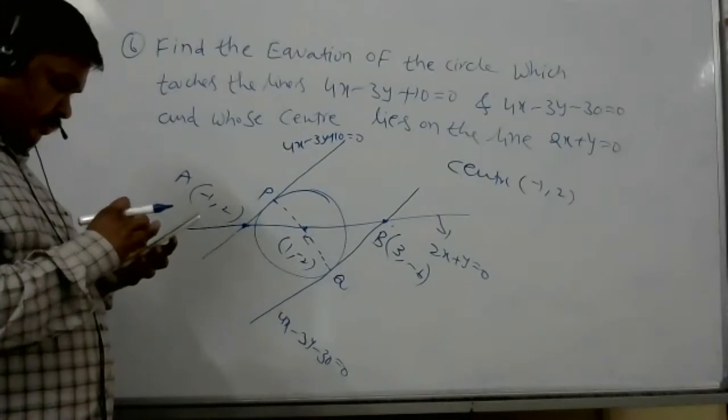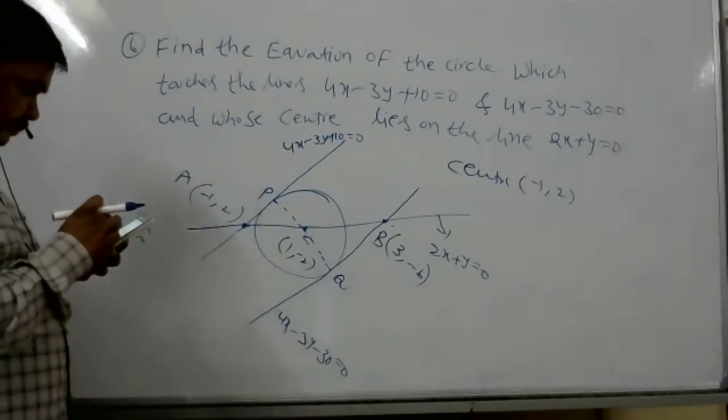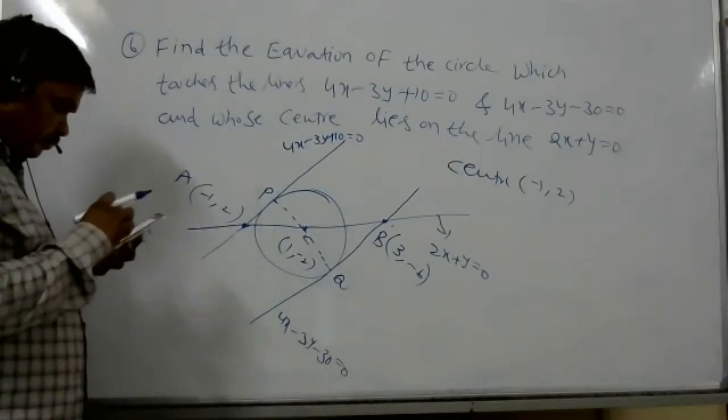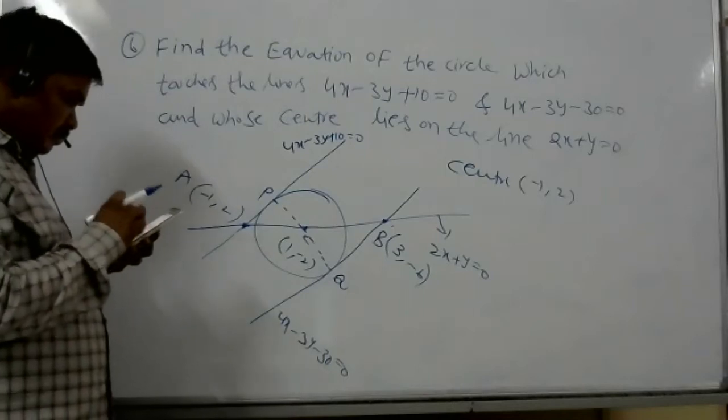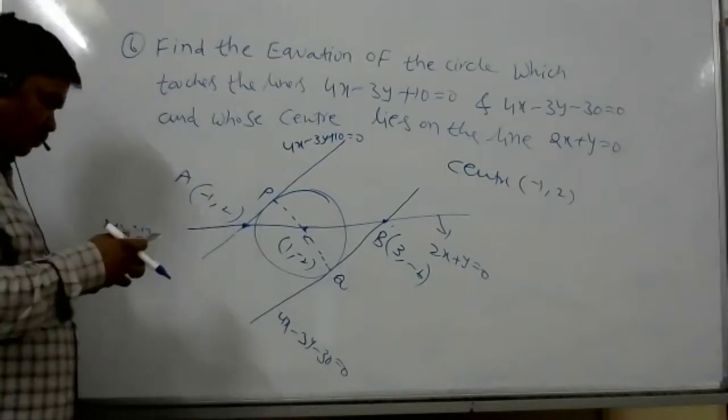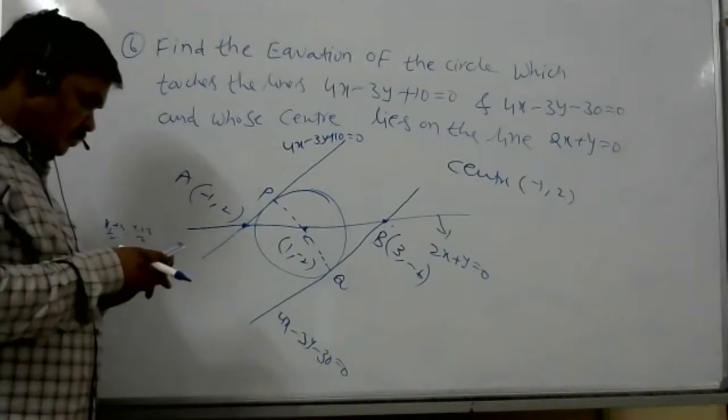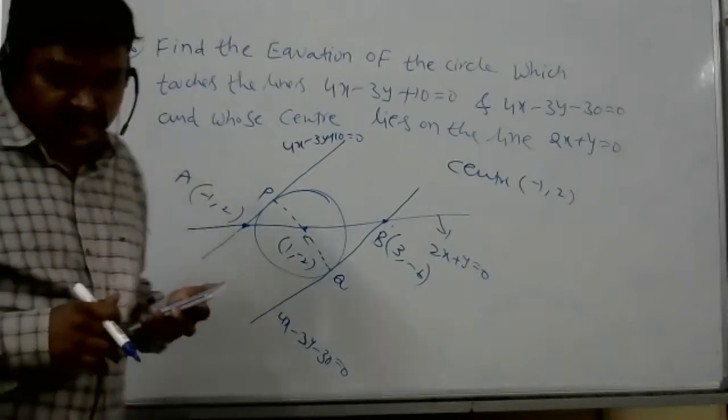Done, sir. The equation is x square plus y square minus 2x plus 4y minus 395 is equal to 0.